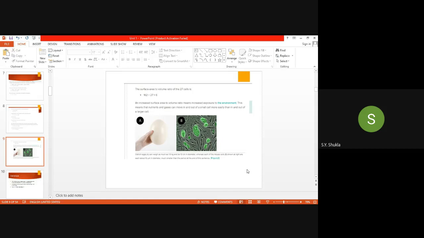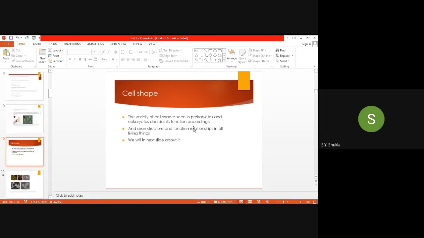This is some large area. The largest cell is the egg, and बाकीचे सगळे cells काय आहेत आपल्या small is there. Okay, then cell shape is there. The variety of cell shapes seen in the prokaryotes and the eukaryotes decides its function accordingly, and we see structure and function relationship in all the living organisms.